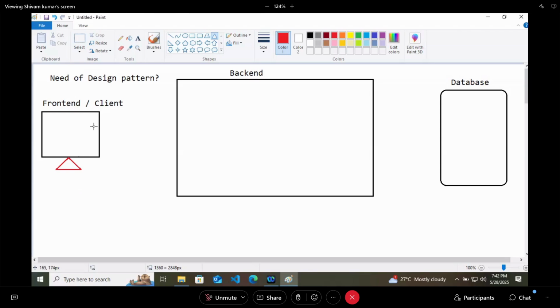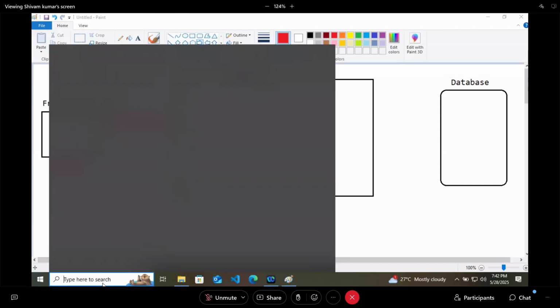At first, the client will send one request, and the request can be anything. Let's try to understand it. So I will open Eclipse.